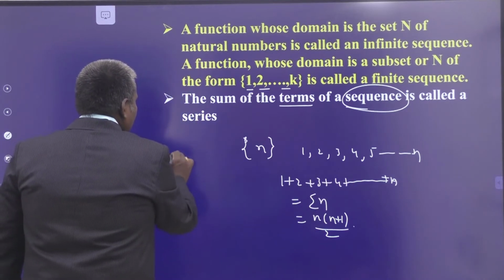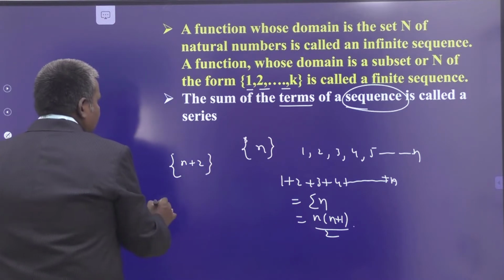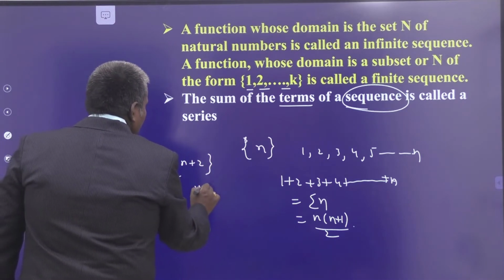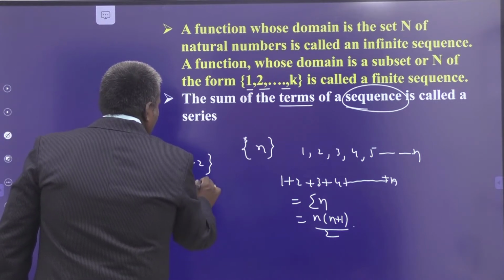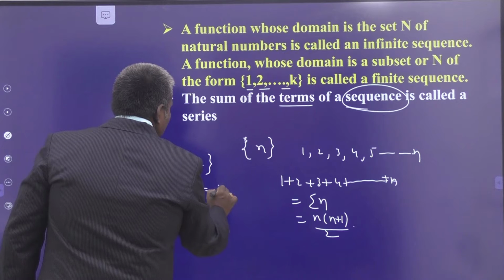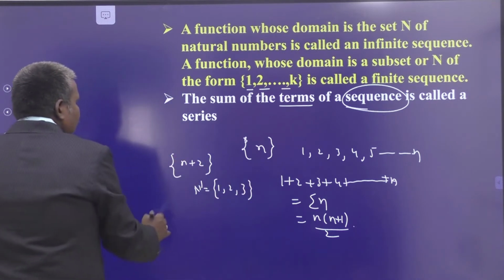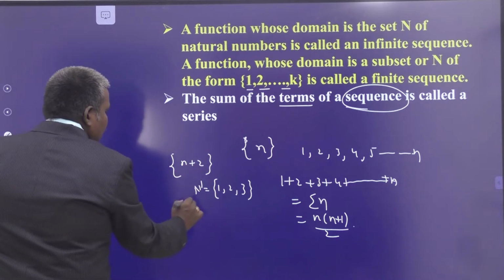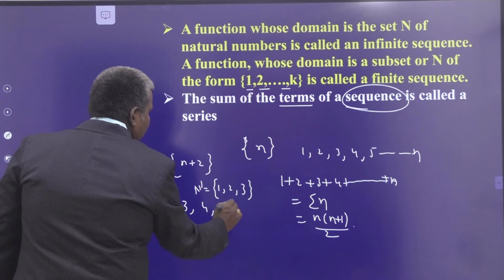Consider another sequence, n plus 2. This is my another sequence. Your domain is a subset of N. Suppose say N dash, it is say 1, 2, 3. This is my domain. So the sequence is what? 1 plus 2, that is 3, 2 plus 2, that is 4, 3 plus 2, that is 5.